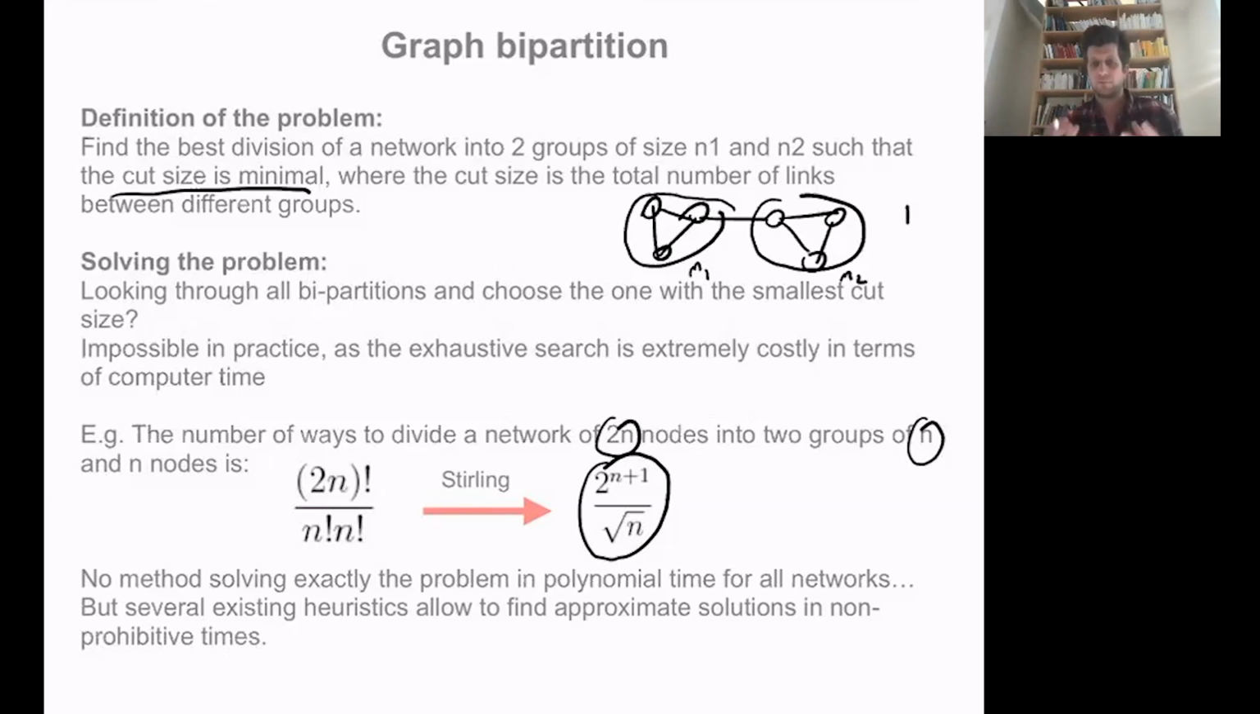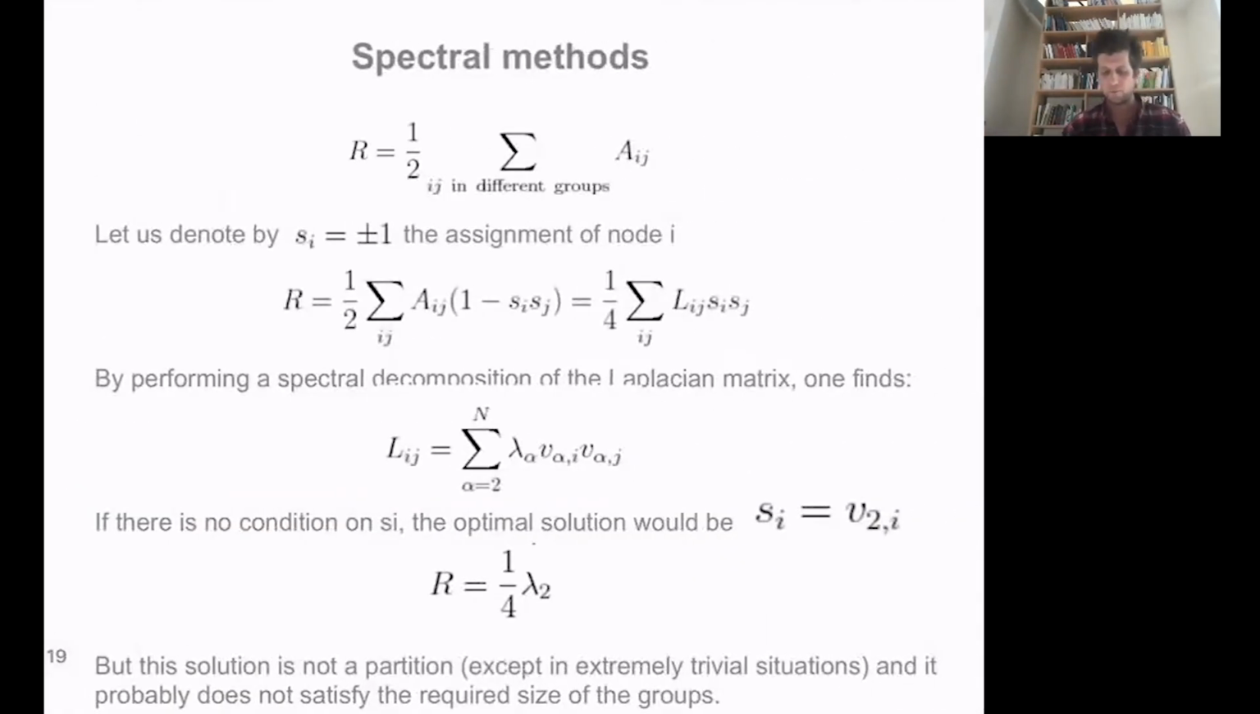So it means that typically you will need some heuristics in order to find approximate solutions of this problem in non-prohibitive times, and to deal with graphs that are not too small, typically large graphs made of thousands or tens of thousands of nodes. Now, one way to address this problem is to consider some relaxations of the optimization problem.